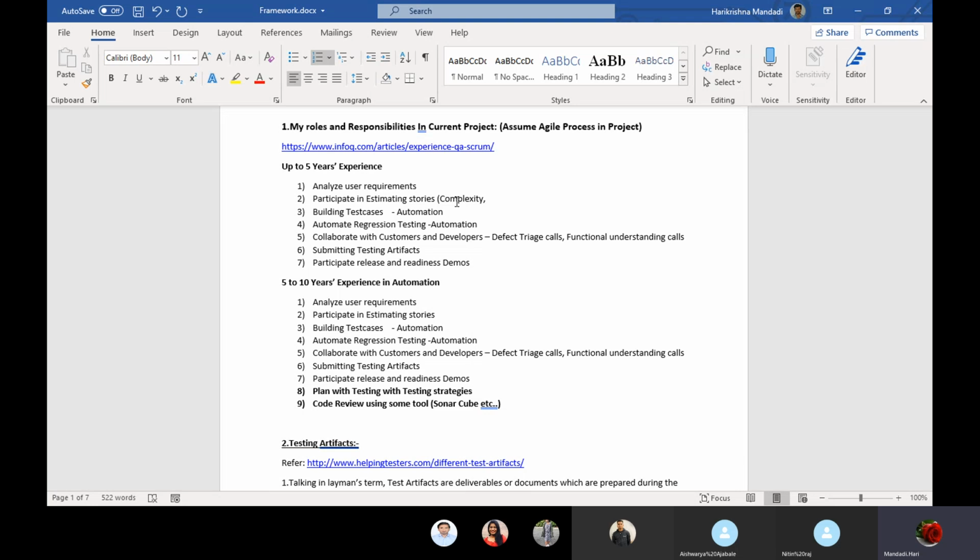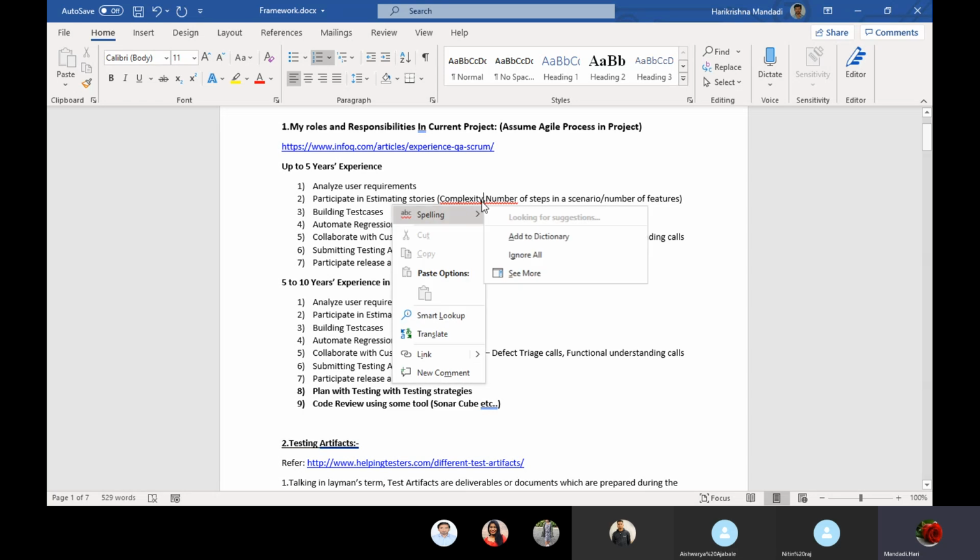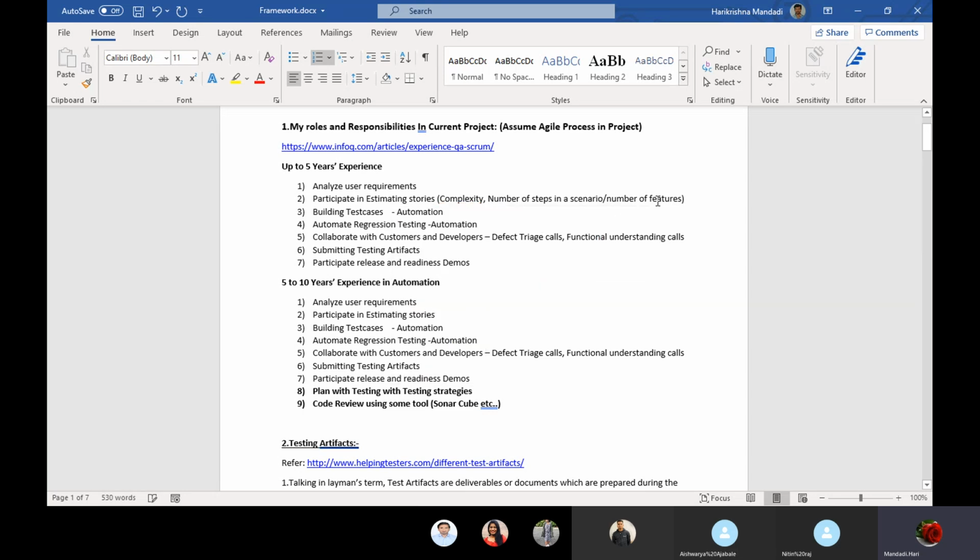Also the number of steps in a feature file or scenario, or the number of features. It depends on the project and the particular sprint; these are the parameters we consider for estimations.